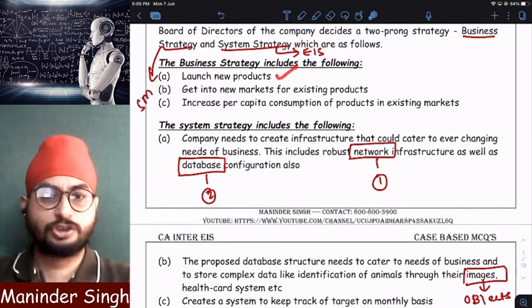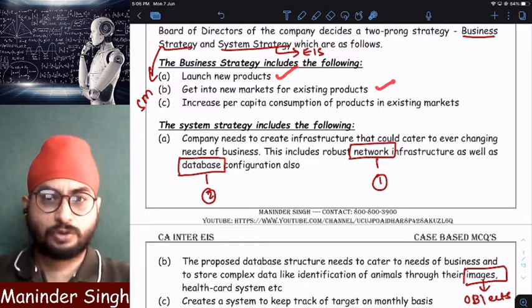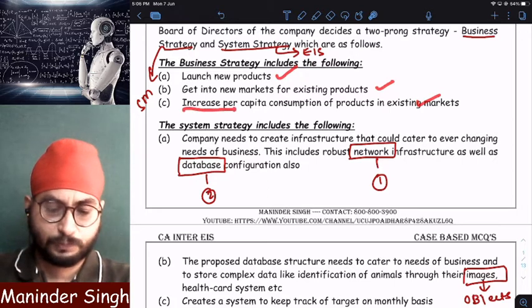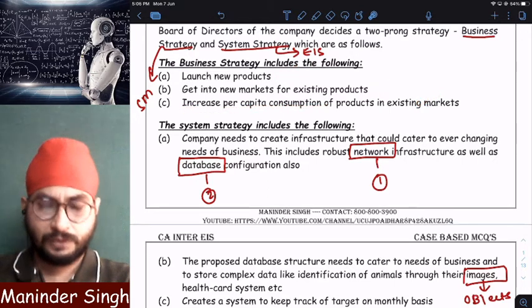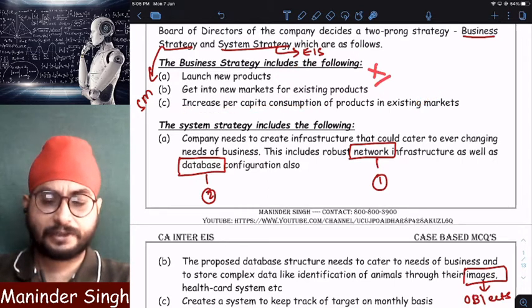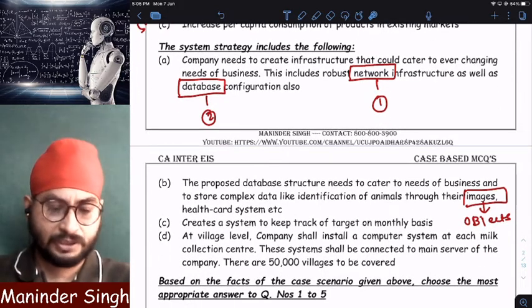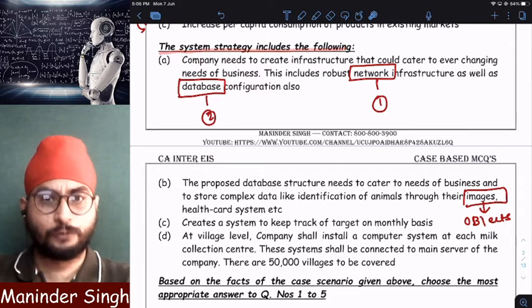It wants to launch new products. It wants to launch the same products in new markets. Plus, it wants to increase per capita consumption of products. These are strategic management related concepts. Don't focus much here. We are system auditors. That is why we have to focus on the system strategy.